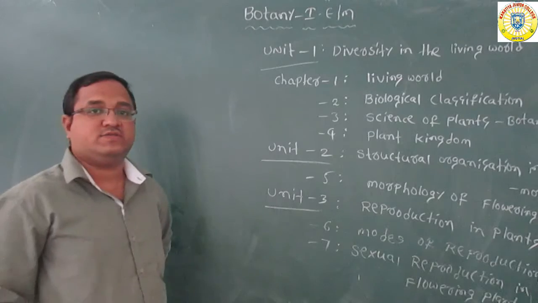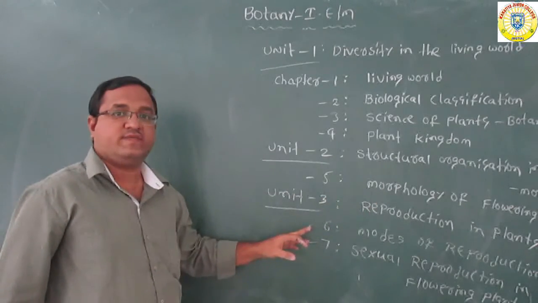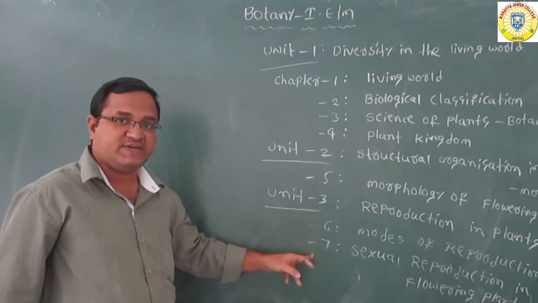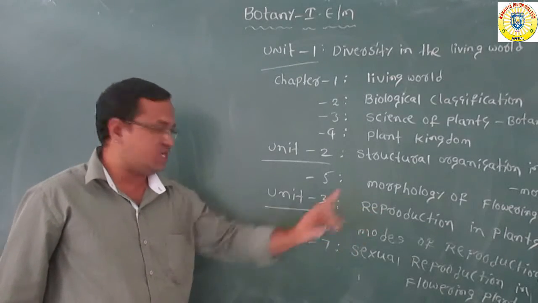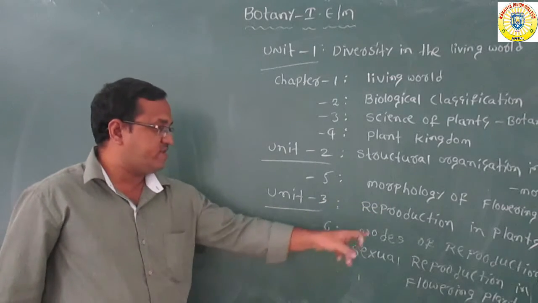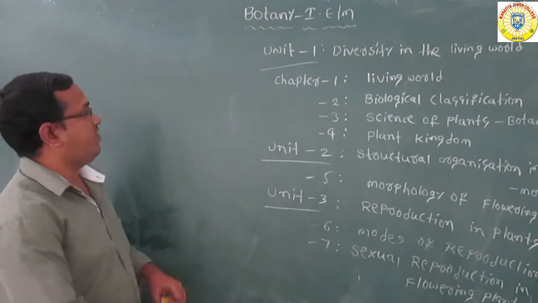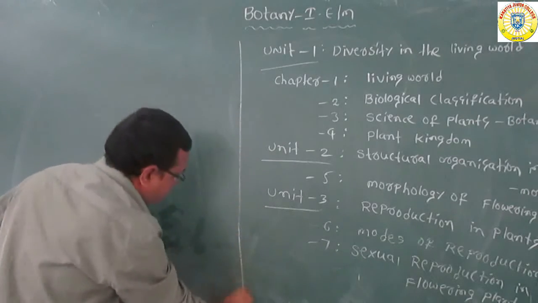Okay, these are the 3 units. Unit number 3, reproduction in plants, includes 2 chapters, the 6th chapter and 7th chapter. The 6th chapter is modes of reproduction. The 7th chapter is sexual reproduction in flowering plants.